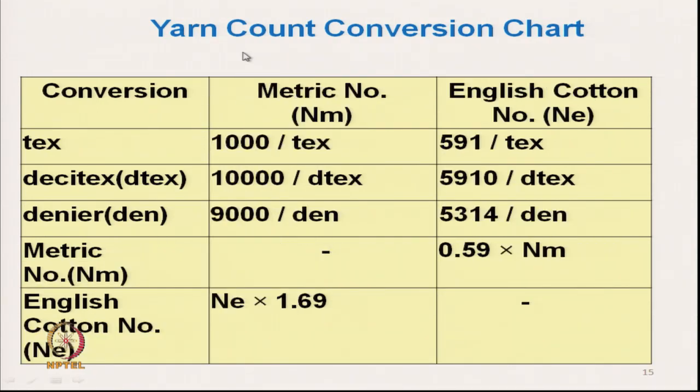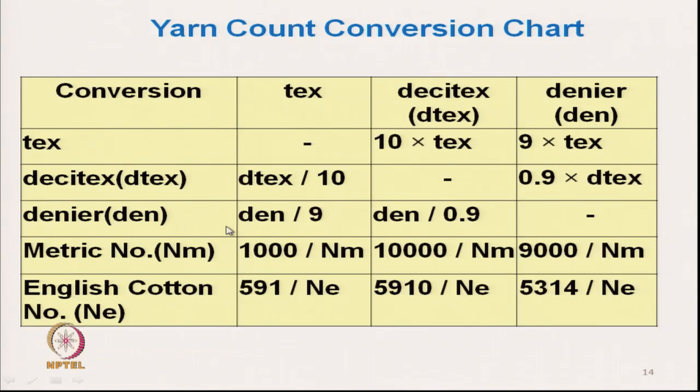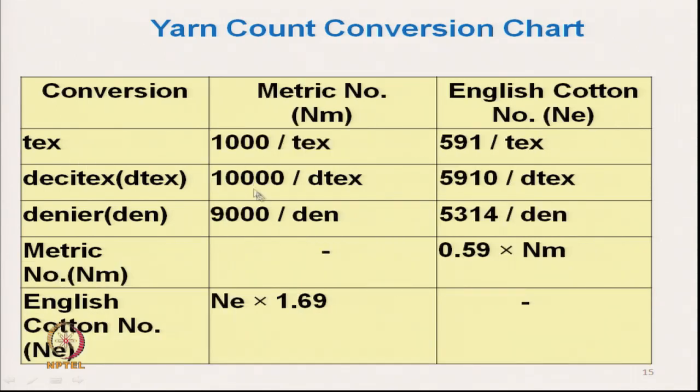Another conversion system is text to metric count. If we know the text, then we can calculate the metric count. Earlier it was text to other counts. So, text, decitext, here the metric count and English count, we can convert from one count to another count. If we know the English count, we can get the metric count. So, in this way we can calculate.